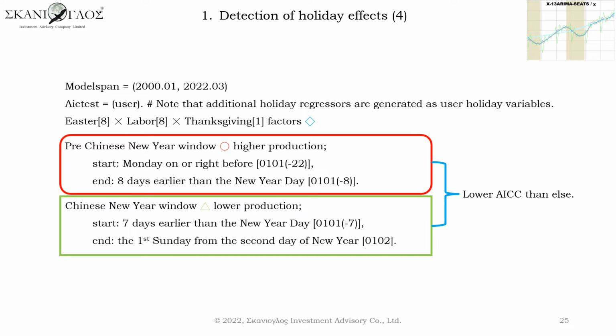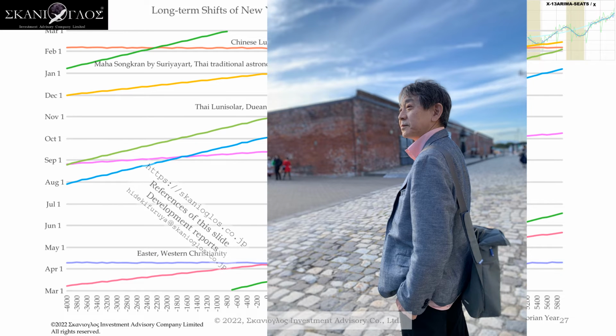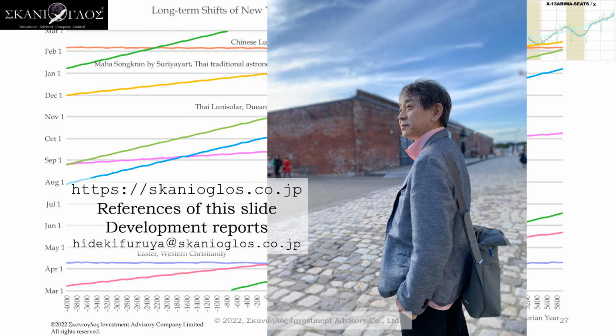How were these windows chosen? Use of model selection criteria is explained in section 5.5 of the reference manual. That is the former half of the story, holidays affecting dates which are not public holidays. And the story continues to the latter half.